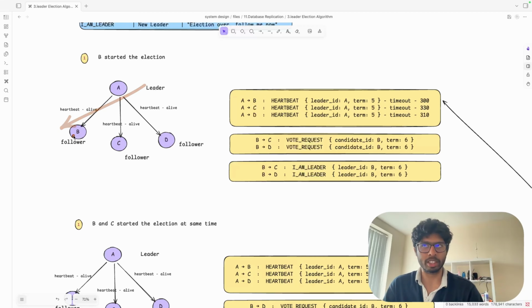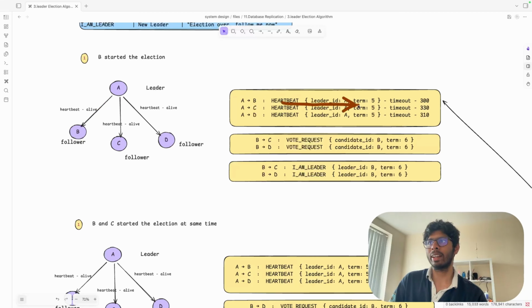Now A has crashed. This is the leader ID, term 5, timeout 300, timeout 330, timeout 310. Now B started the election, then B sent the request to C, vote request, candidate B, term 6. B asked for the vote request, candidate B, term 6.